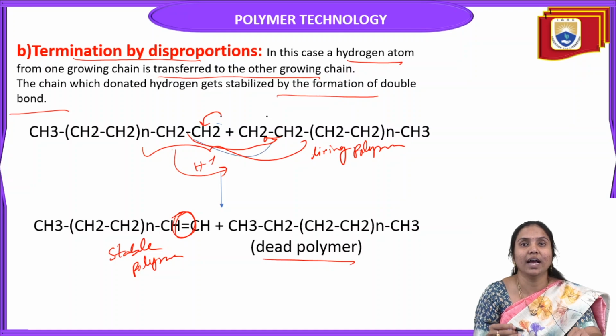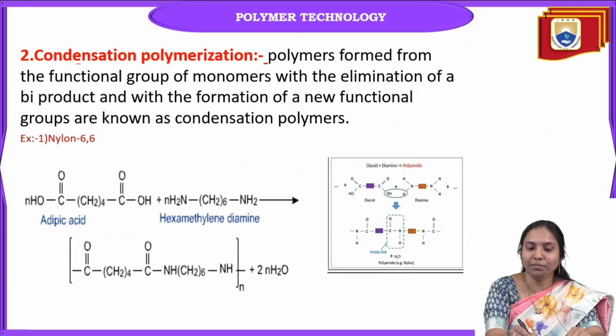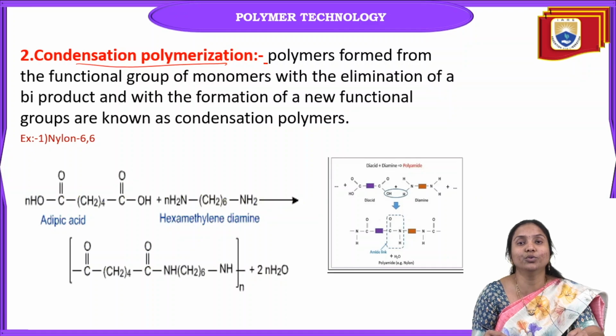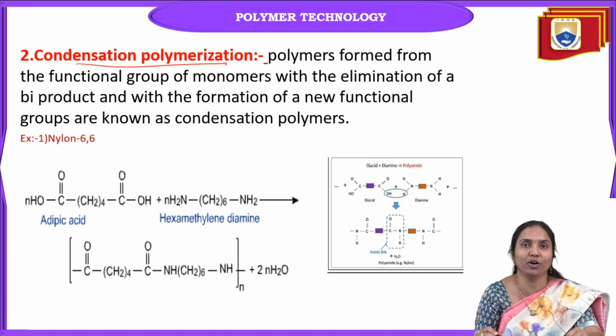One is coupling and the other is disproportionation. The second type of polymerization is condensation polymerization. Condensation polymerization is generally formed by monomers with two different functional groups, eliminating byproducts. This type of polymerization is called condensation polymerization.